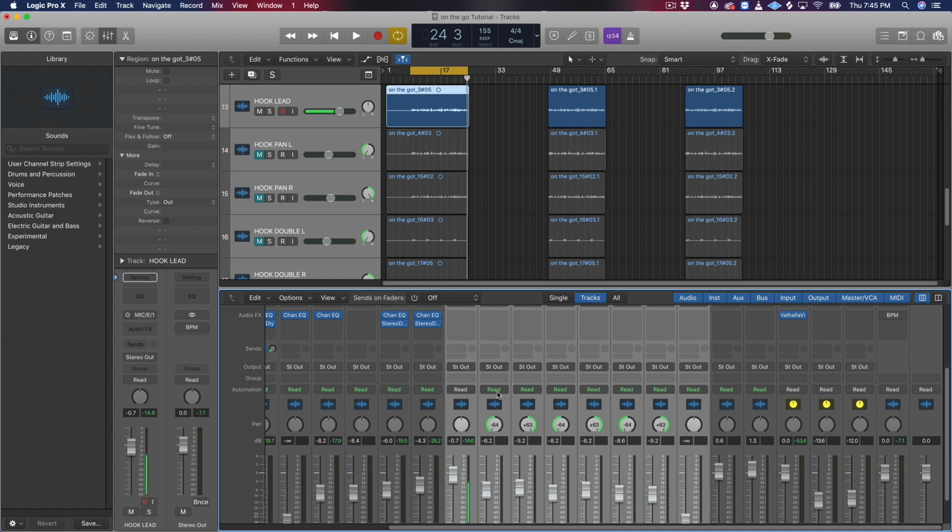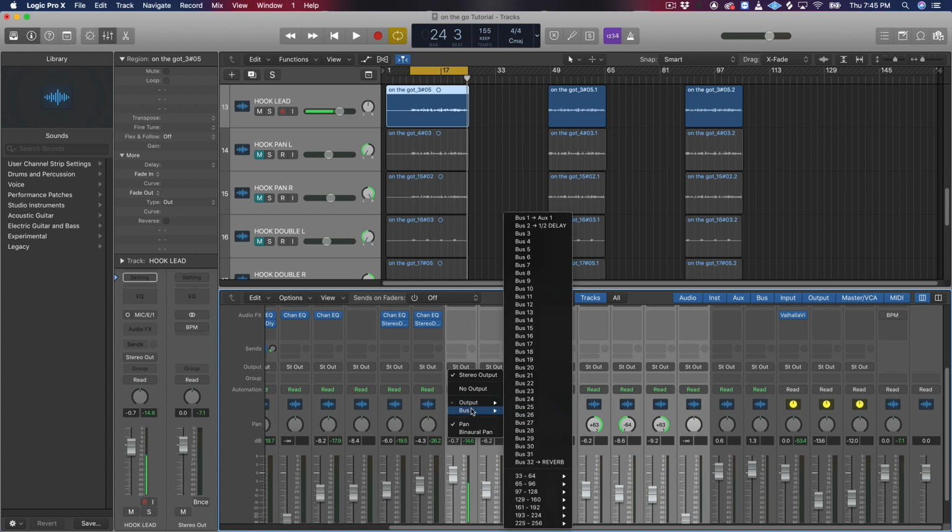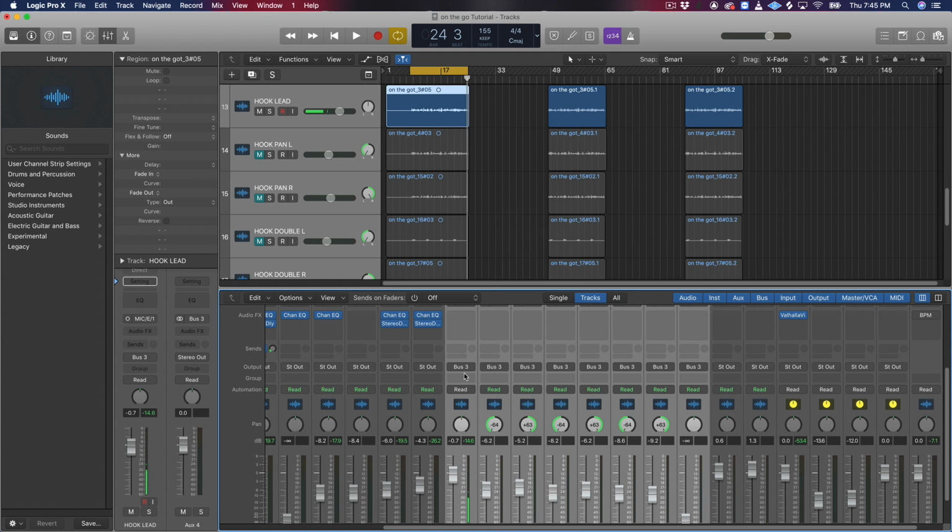Next, go to your stereo output, where it says output right here, and send this to a bus. Go to bus, and let's use 3 for an example. Bam. Now you've sent all these to a bus. We're going to use this bus to apply our effects on.